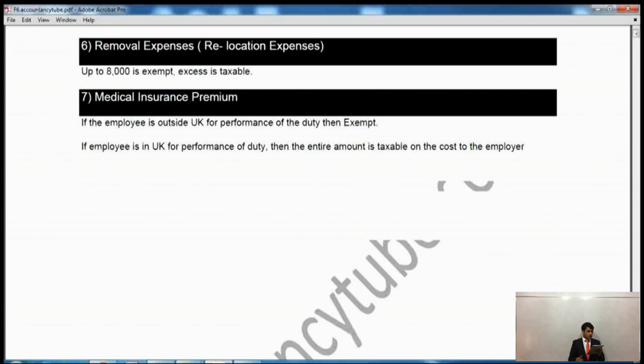Alright? So up to £8,000 is exempt. Excess is taxable. So if you are required to leave from here to any other house, your employer is giving you some amount. If your employer is giving you £10,000 for relocation, then £8,000 will be exempt, and the rest, 2,000, will be taxable. That's what it says: up to 8,000 is exempt and excess is taxable.